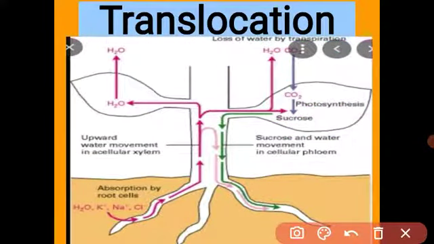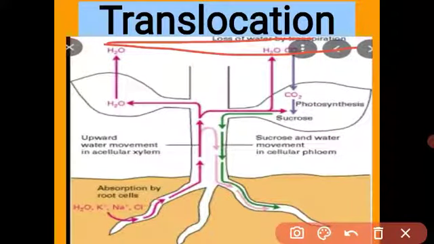Got it? Did you understand translocation? Translocation means the plant transports the food molecule as sucrose to all parts of the plant body through phloem tissue. This transportation of food is called translocation.